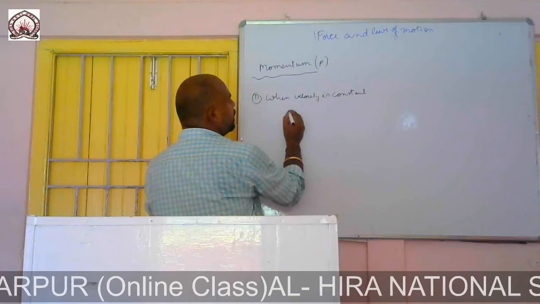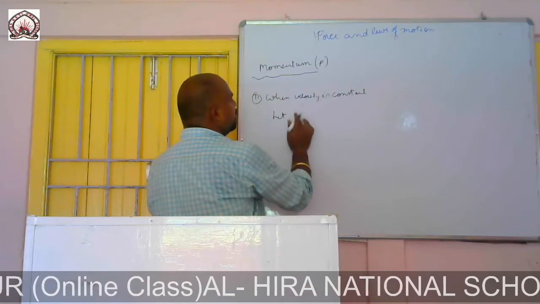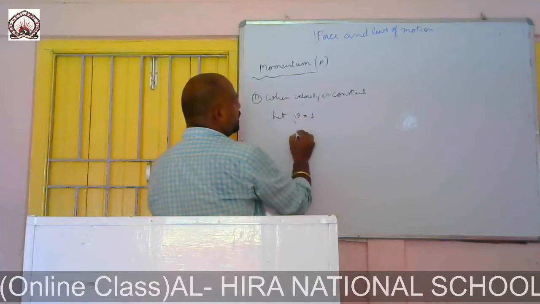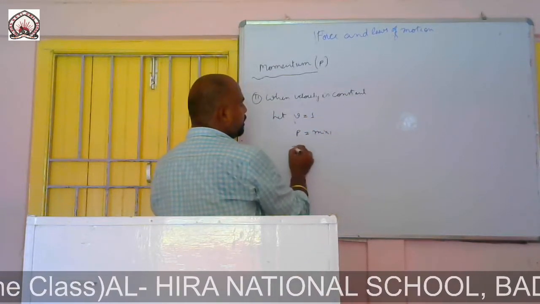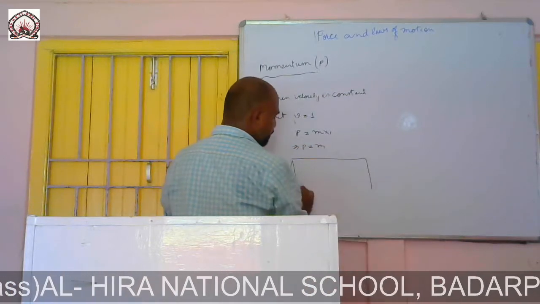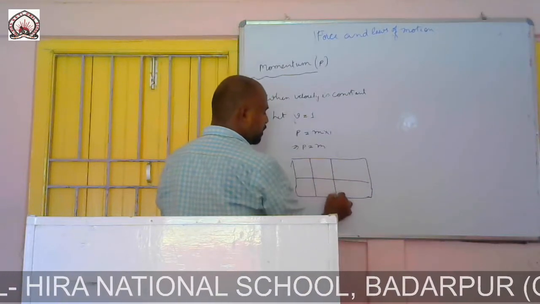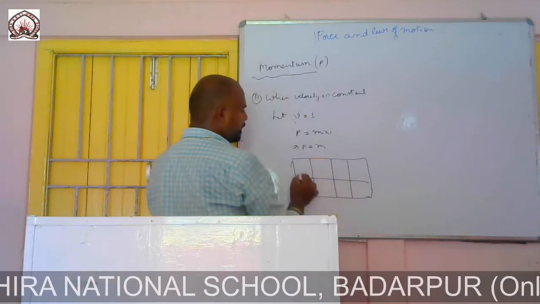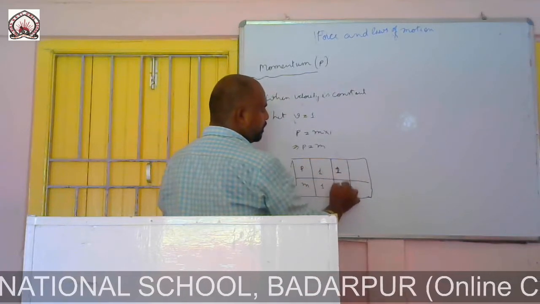Similarly, if I take velocity as constant, then let velocity V equal to 1. Then P equal to M into 1, so P equal to M. If I plot the graph, this is P, this one is M. 1, 1, 2, 2, 3, 3.